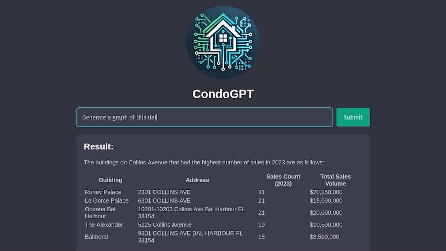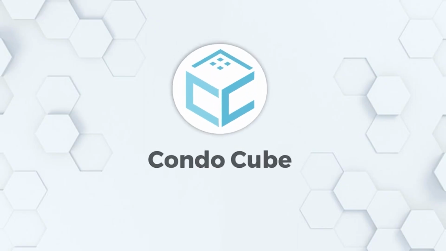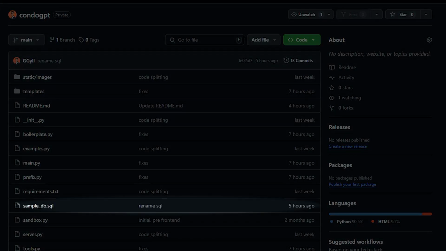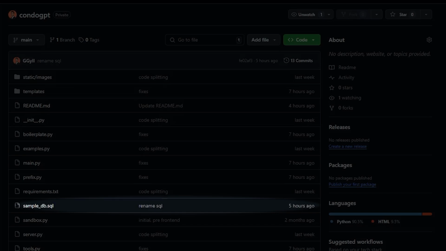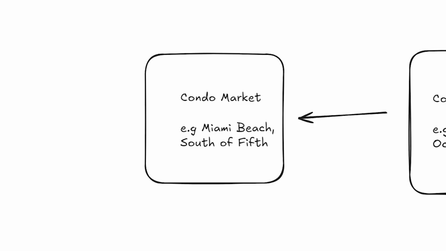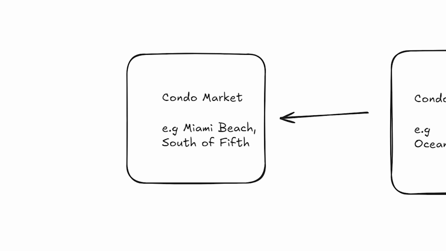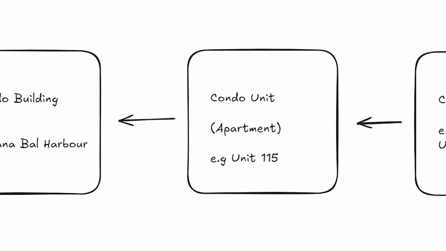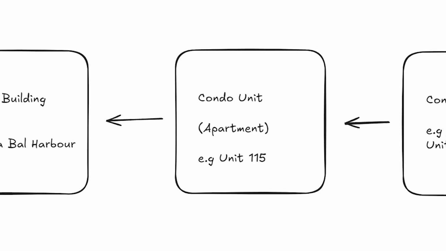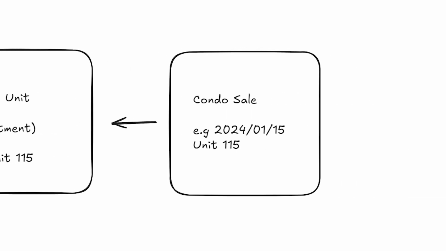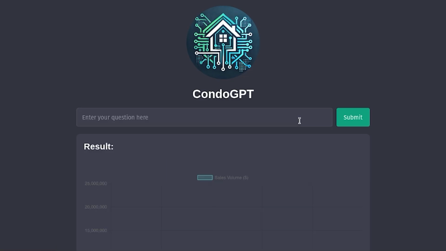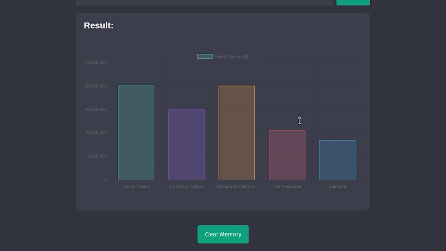This is a chat-based interface for CondoCube, which is a real estate data intelligence platform that I've built for condominiums in Miami. In the GitHub, I will provide a small sample of the CondoCube database so you can explore the code by yourself. Basically, the database consists of several condo markets. In each market is a number of condo buildings. In each condo building, there are a number of units, or you can see them as apartments. Each apartment has a number of sales attached to it, signifying every time it changed hands in a purchase or a sale. And CondoGPT lets you easily analyze the sales activity of certain buildings with just plain text commands.